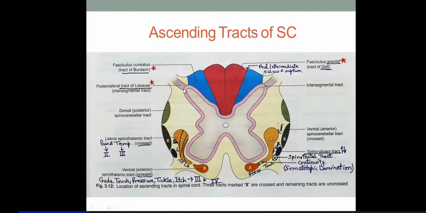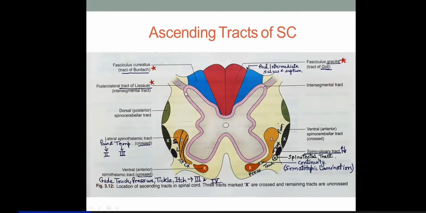So the fibers I'm talking about now carry exteroceptive sensations. These fibers cross at the same level and reach the opposite side, and that forms the spinothalamic tract. Out of that, the pain and temperature carrying fibers reach the opposite side and form the lateral spinothalamic tract.